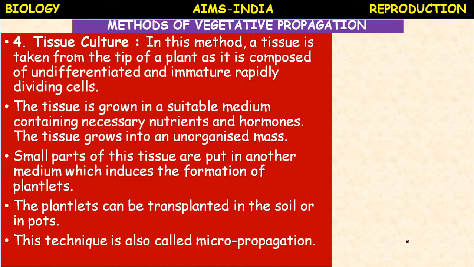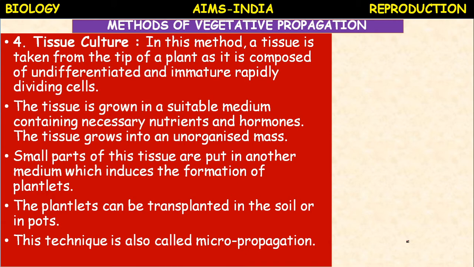That's why micropropagation is the modern method. It is very important. The problem of food production is solved by this method of micropropagation or tissue culture.